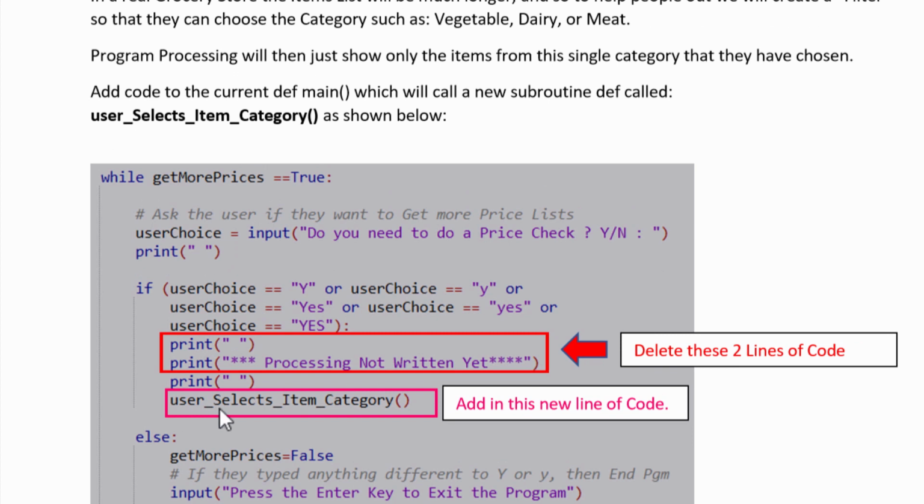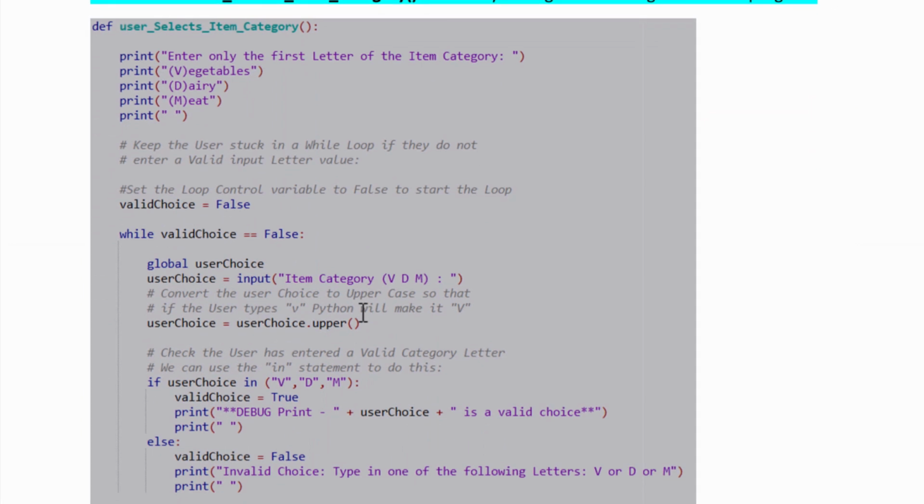And the name of the subroutine def is user selects item category. So you add that in as a new line and get rid of these 2 print lines that are here. Now, what we need for the new user selects item category def is these prints where we can ask them to enter a single letter, just to make it a lot quicker for the data entry. And we have to have a loop that keeps spinning around, keeping them stuck there until they've chosen V, D, or M. Okay, so that was like what we did in the validation for the number guessing program. So if you're not sure of that, go back and check it. But that's the code you need to put in right there.